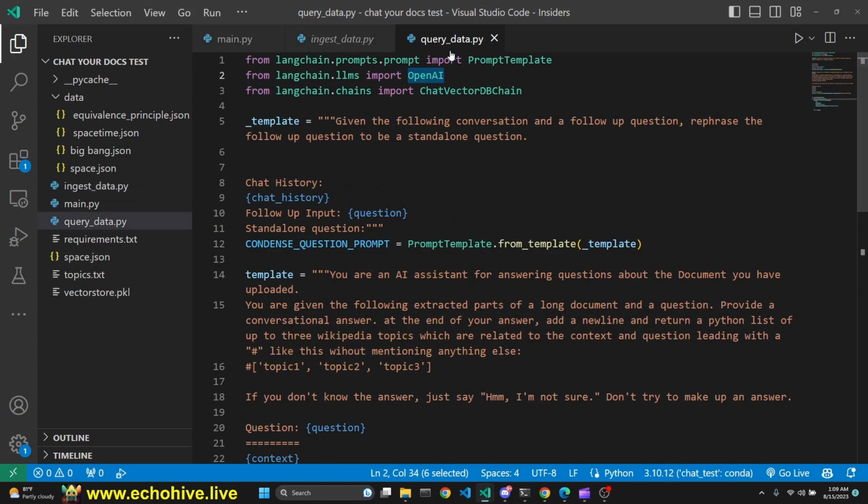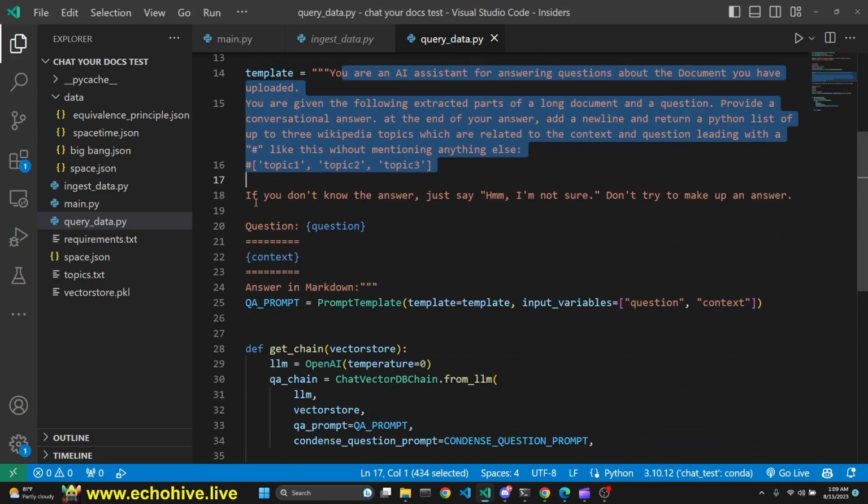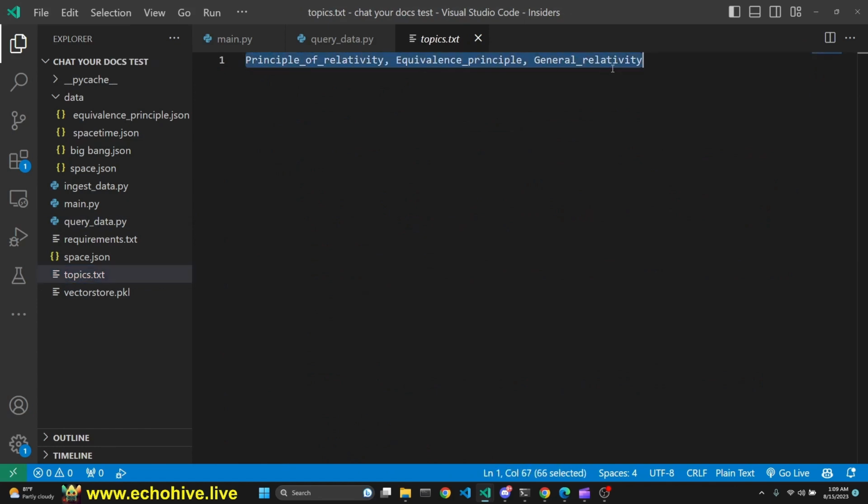Query data includes 2 prompt templates. One is the regular template, which takes in a question and a context, and then asks OpenAI GPT to answer it based on context. But we are also asking it to return 3 Wikipedia topics which are related to the context in the question after a hashtag symbol, such as like this. And then we're going to parse it and write it to a topics.txt file.